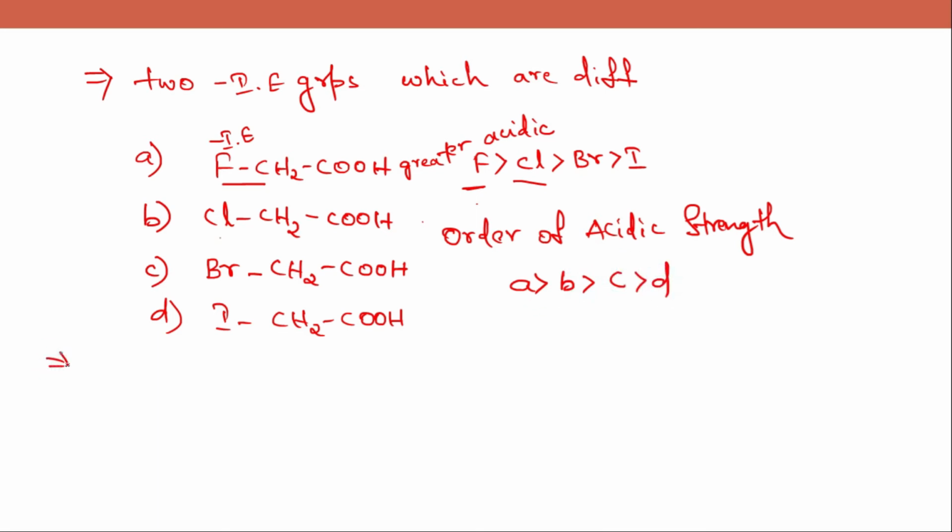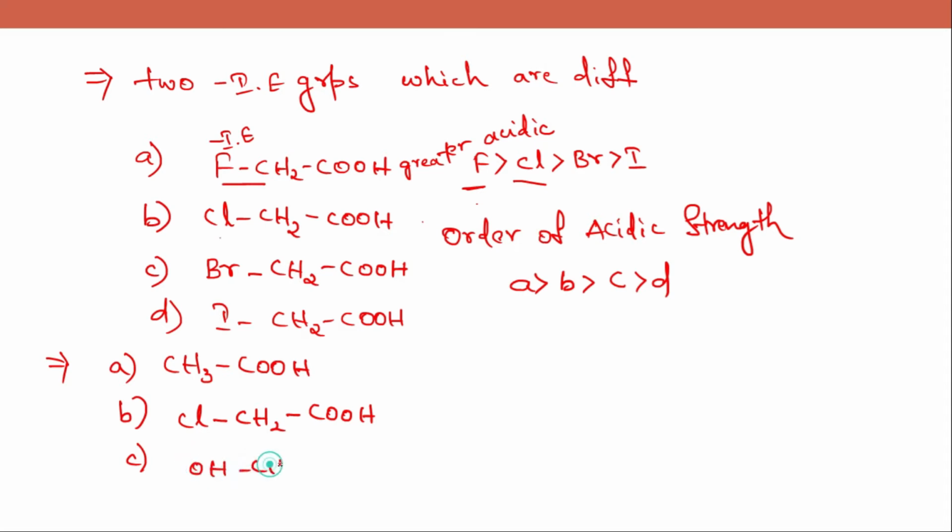Okay, now we'll do one more example. Try to do this along with me. A is CH3COOH, B is ClCH2COOH, and C is HOCH2COOH. Now here the methyl group, an alkyl group, has a positive I effect. That means it has no acidic strength. And we'll see other options as well, so that we can write the order of acidic strength.